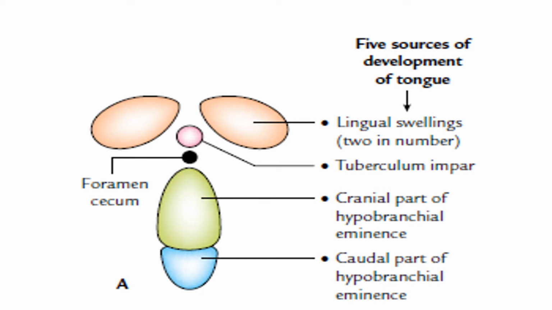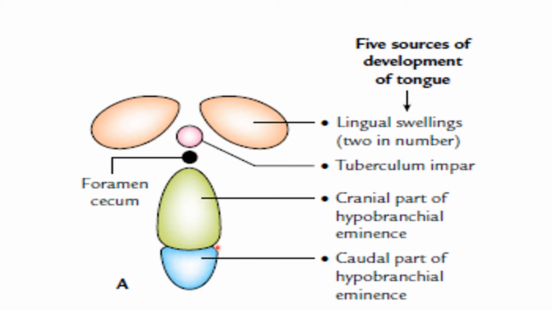First there is the lingual swelling. These are the two, right and left, lingual swellings. Posteriorly, behind the tuberculum impar, is the formation of the foramen cecum and the downward growth of the thyroglossal duct. The hypobranchial eminence is divided into a cranial part and a caudal part. The cranial part is the cranial-most part of the hypobranchial eminence, and behind it there is the caudal part of the hypobranchial eminence.